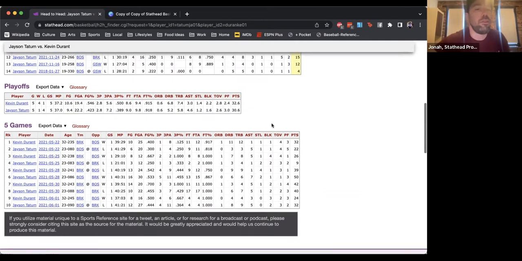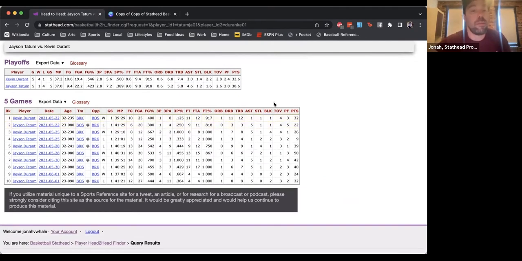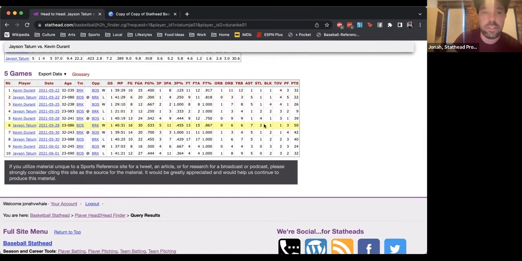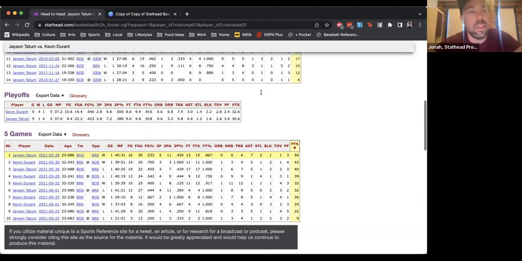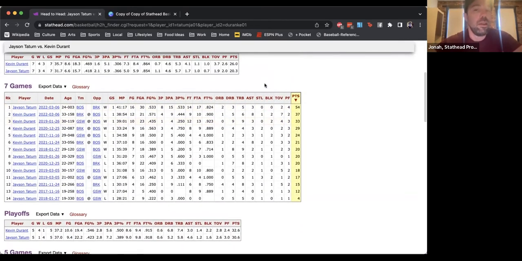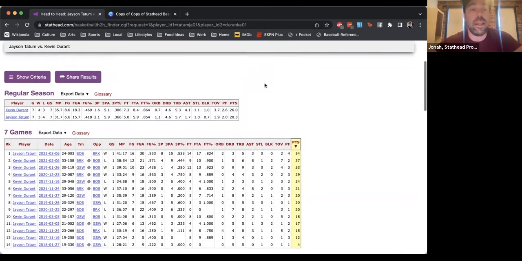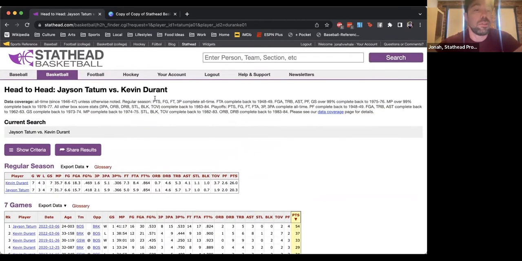And I could also go down here and look at the playoffs and see, well, the only time they really played was last year, and the Celtics got kind of waxed in that series. So you can just look through these stats, but Tatum scored 50 in that game too. So he put up some very impressive numbers. So you can look at this and break it down and see, well, it looks like Tatum is going to get his to some extent in this series, but so will Durant.